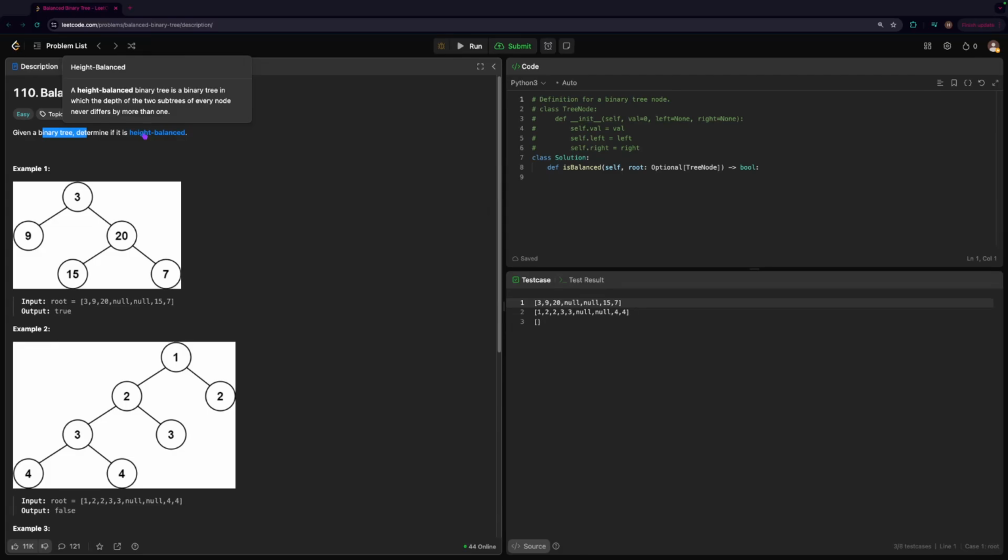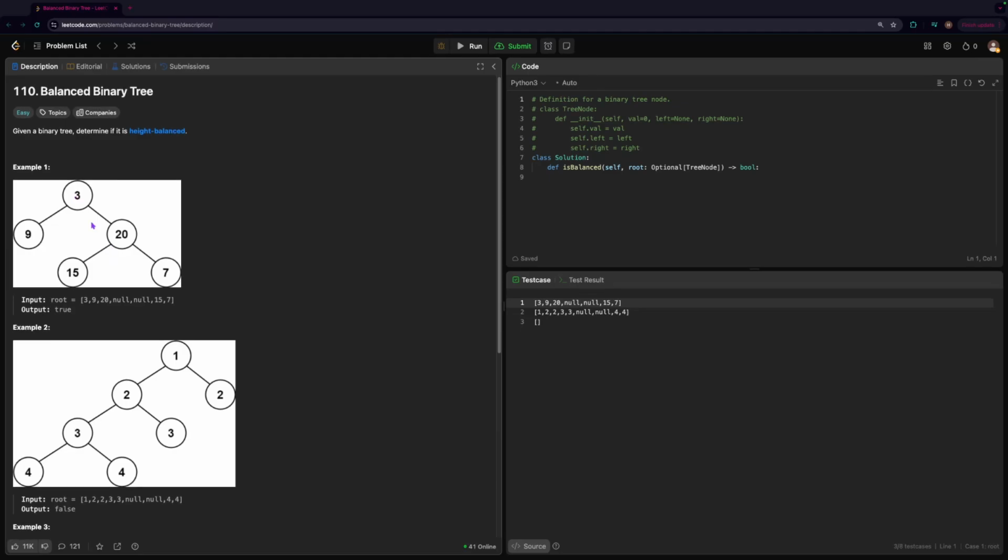A height balanced tree is a binary tree in which the depth of the two subtrees of every node never differs by more than 1. So in this case our output is true because if we look at every single node, the difference of the heights of the left and right subtree is always going to be at most 1. So here the difference is 0, and here the difference is 1, so we have a height of 2 and a height of 1.